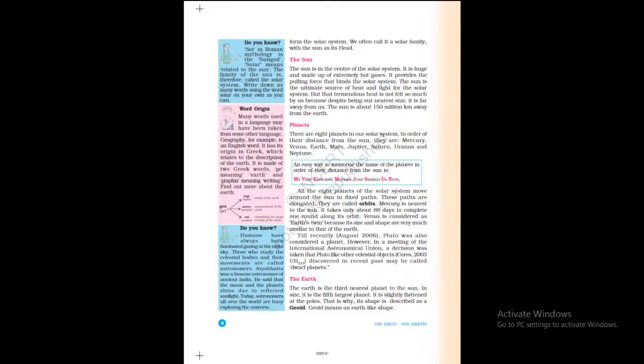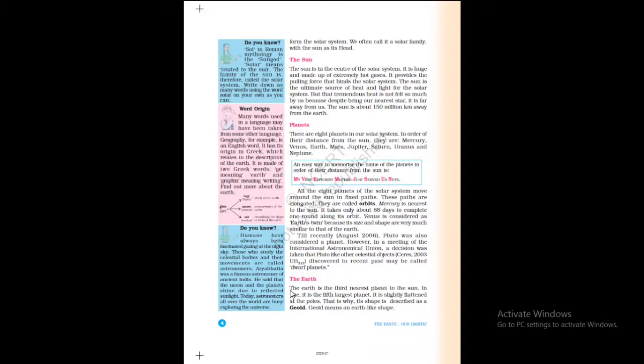The moon and planets reflect the light which they get from the sunlight. They do not have their own light. Today, astronomers all over the world are busy exploring the universe. Exploring means traveling through in order to learn about it, about our universe. They are doing so.